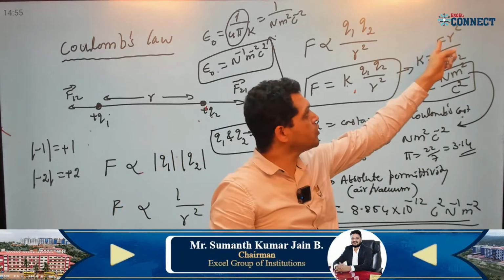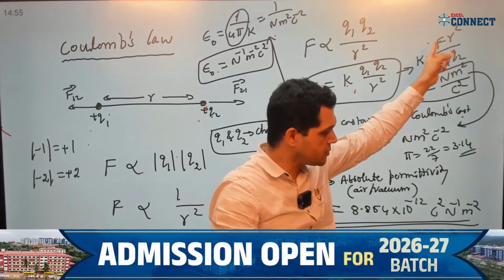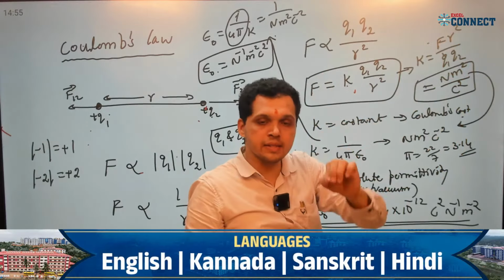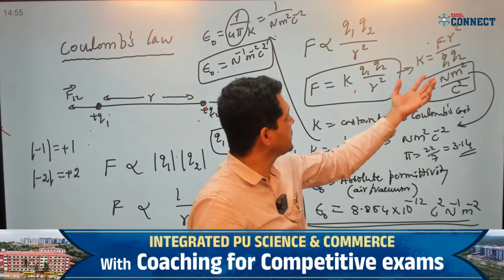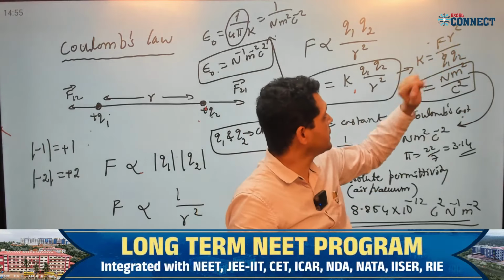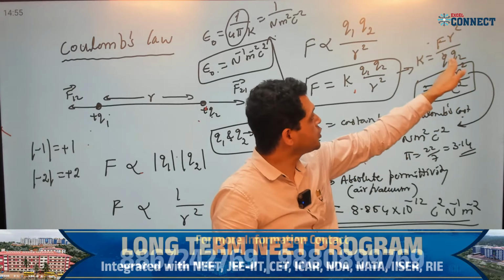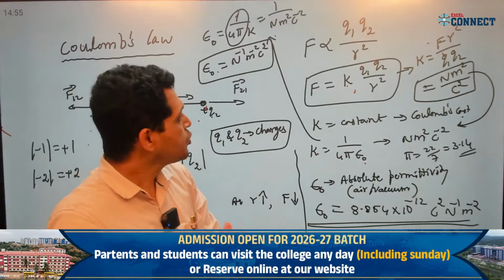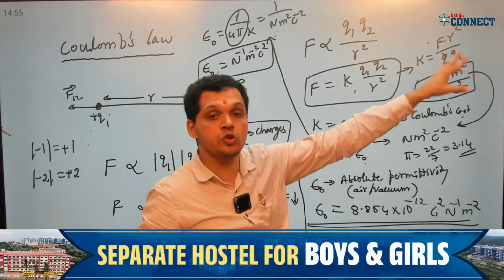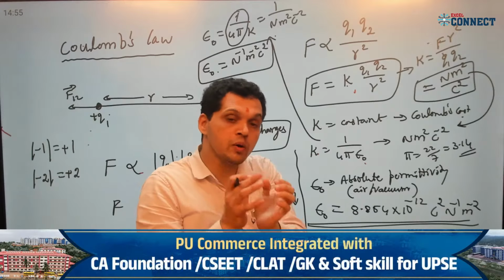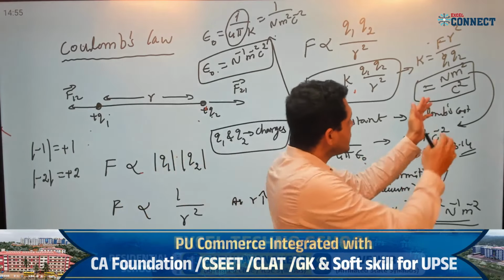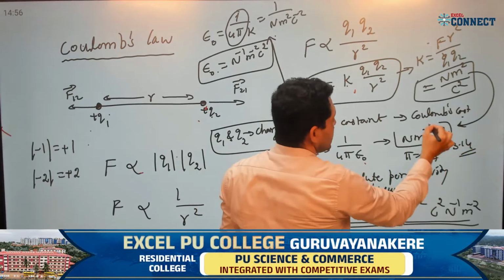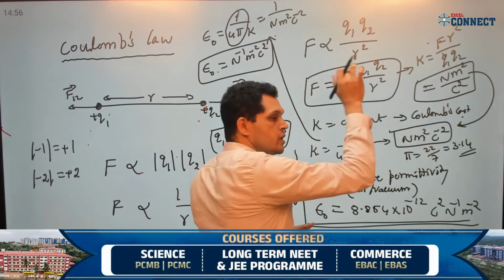Correct? Now everyone should know the unit of force. Force in unit is Newton, and R is the distance. The unit of distance you also know. That is meter, so R square is meter square. Q1 Q2, Q is the charge, and the unit of charge is Coulomb. Q1 Q2 gives Coulomb square, since there are two charges. If I take this Coulomb square to the numerator, I get Coulomb power minus 2.